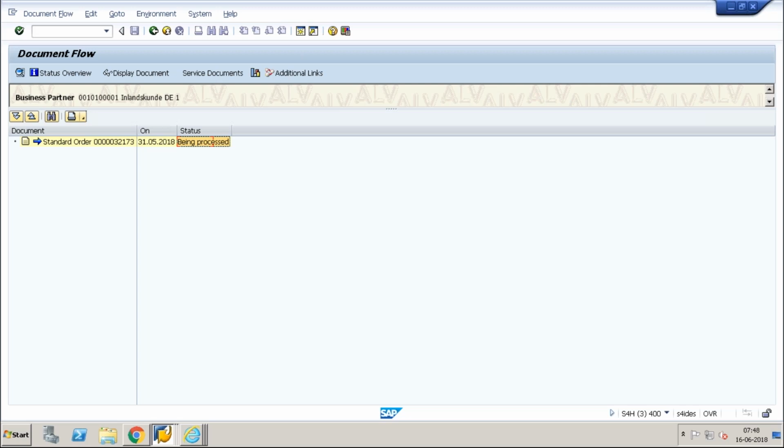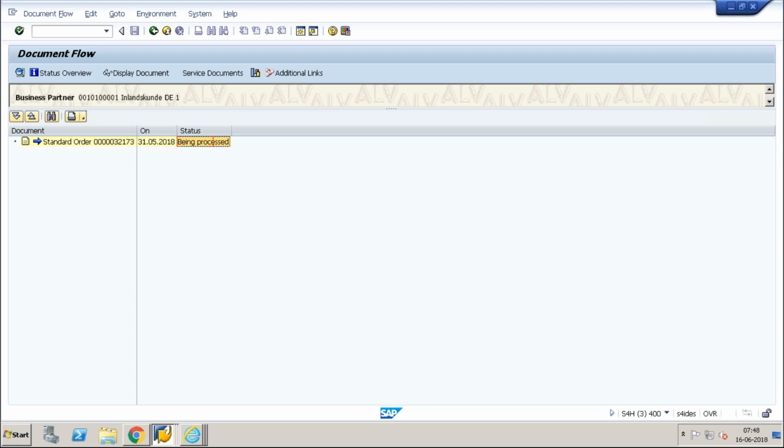Those are all not controlled by the system. These are all processes which have to be controlled by the users. So for this we will create a user status. System status is something which is controlled by the flow, and user status is something with which the user can control his flow. Do you understand the difference?